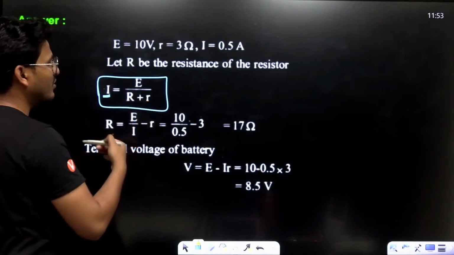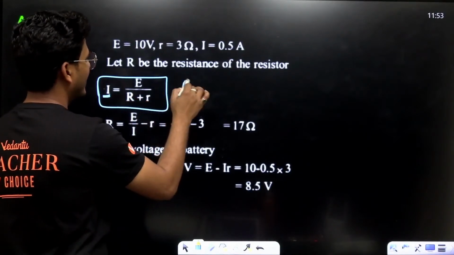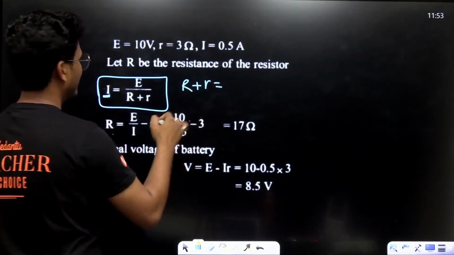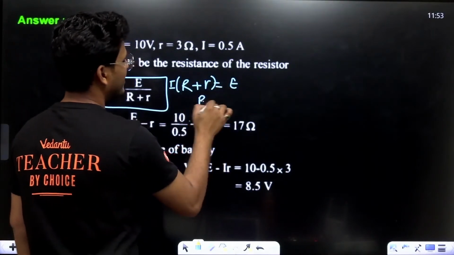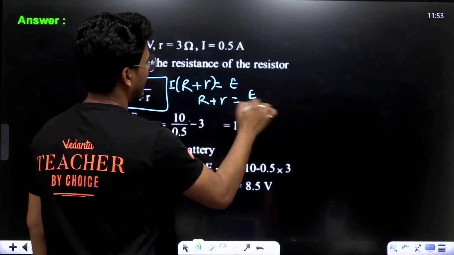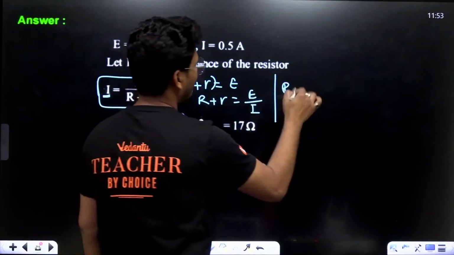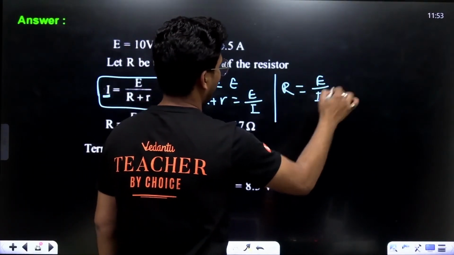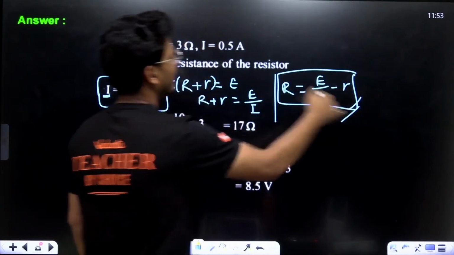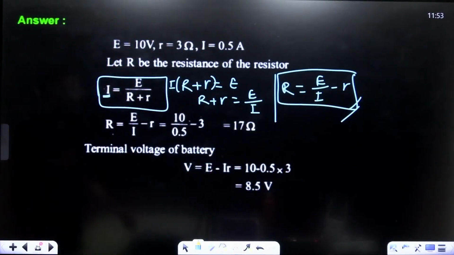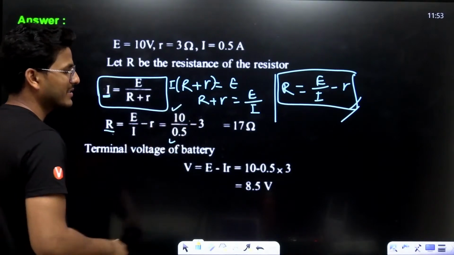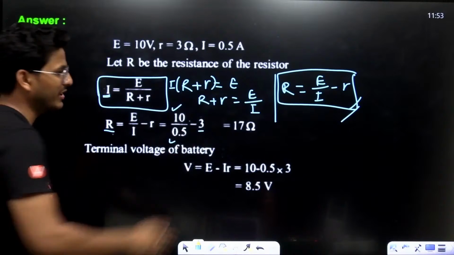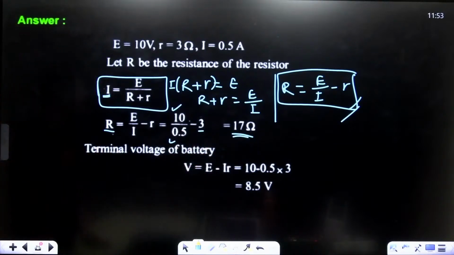We have to calculate R plus r into I, which is equal to E. That means R plus r is equal to E upon I. So E upon I minus r is the external resistance R, just simple. E is 10, I is 0.5, and r is 3, that is 17 ohm. This is too easy, right?